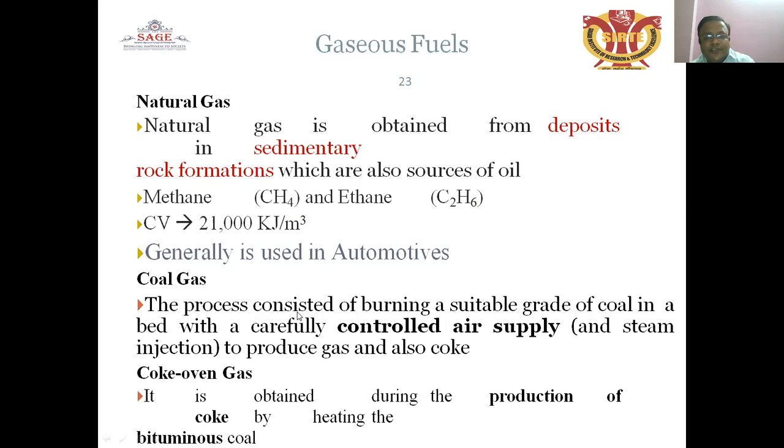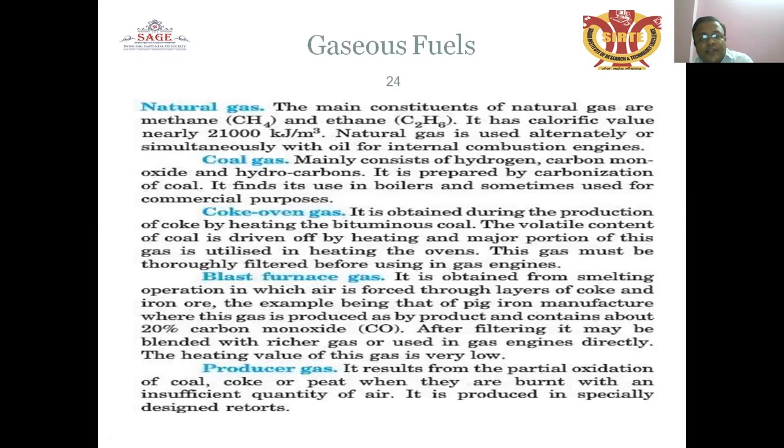Coal gas: the process consists of burning a suitable grade of coal in a bed with a carefully controlled air supply and steam injection to produce the gas. Also coke, that is called coke oven gas. It is obtained during the production of coke by heating bituminous coal. That is describing the gaseous fuels. Natural gas is one of the gases, and coal gas is obtained by the process of burning a suitable grade of coal. Natural gas, coal gas, coke oven gas, blast furnace gas, producer gas are the different categories of gaseous fuel used in a power plant.